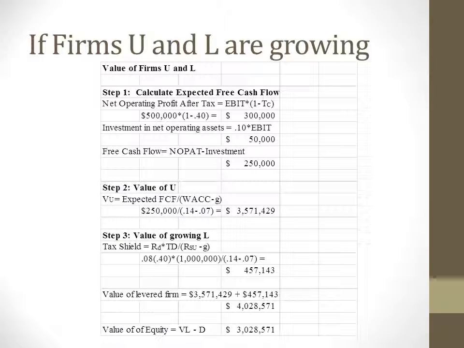Proposition 1 for the M&M model, assuming taxes, does not assume growth. So if firms U and L are growing, it means that they are not following the model, which could be a violation. We can see that on step 3. The value of the leveraged firm is $4,028,571, which is significantly larger than all of the previous calculations, and this is due to a larger tax shield, calculated also on number 3, which came out as $457,143.